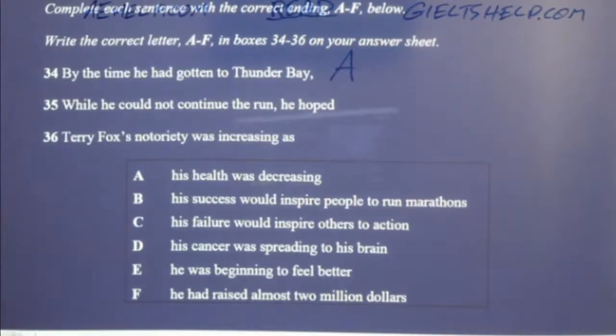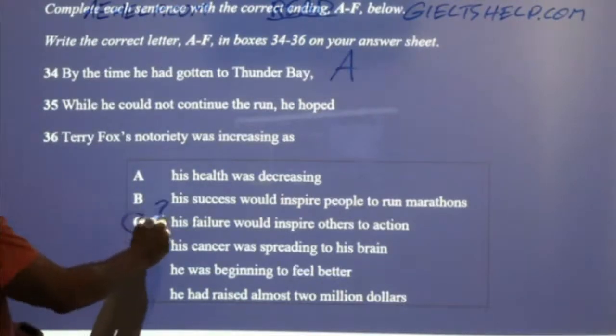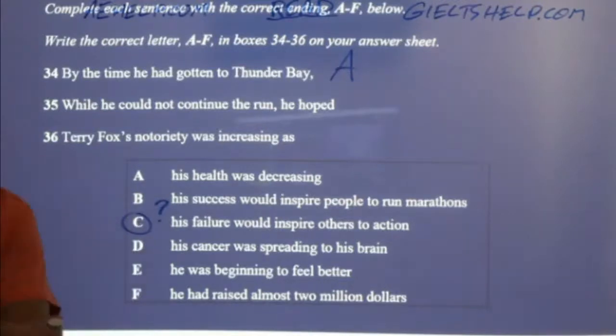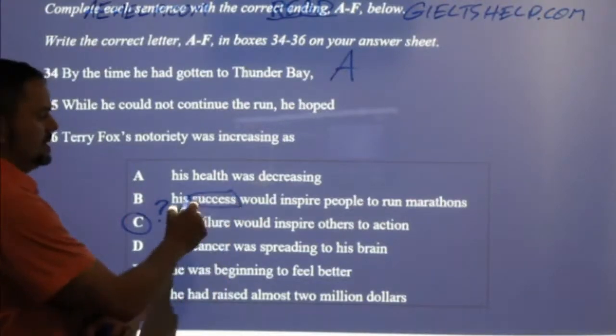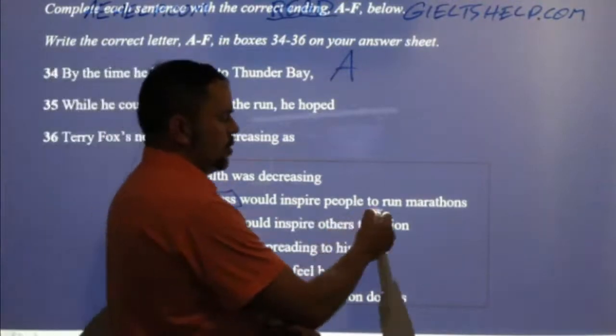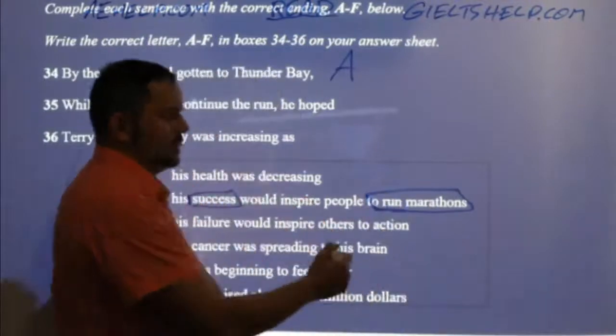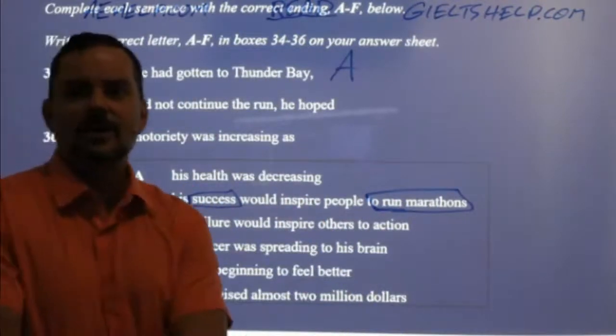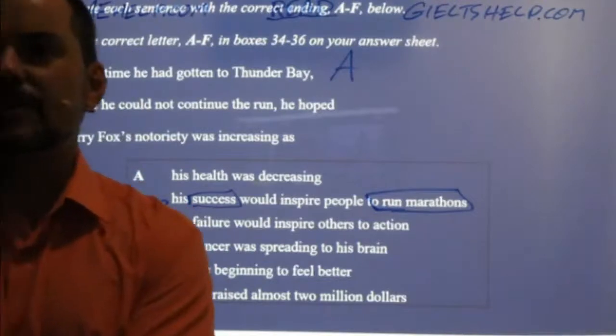So what do you think is the right answer for 35? All right, many of you are answering B. Why not C? Okay, why isn't anybody choosing C? It's a tricky one. All right. His success, was he really successful in this case? I mean, he didn't finish the run. And the other question is, was he hoping that other people would run marathons?